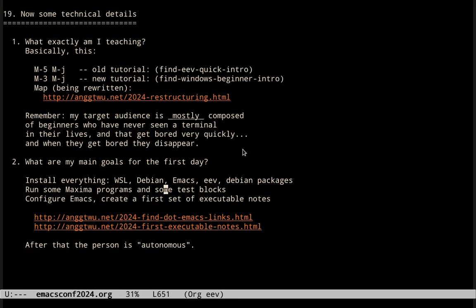After that, they need to run some Maxima programs and some test blocks and configure Emacs and create a first set of executable nodes. And I consider that after that, the person is autonomous.